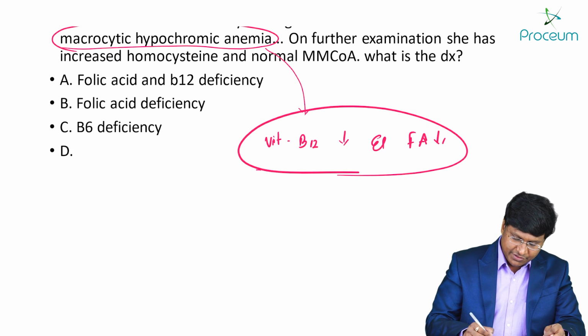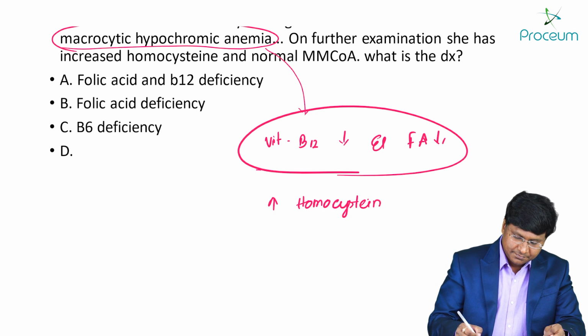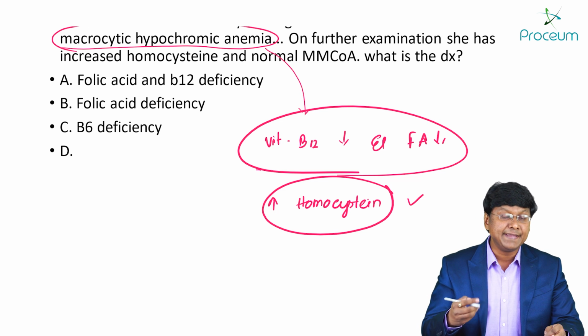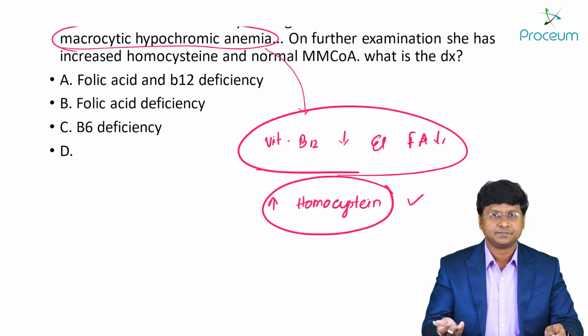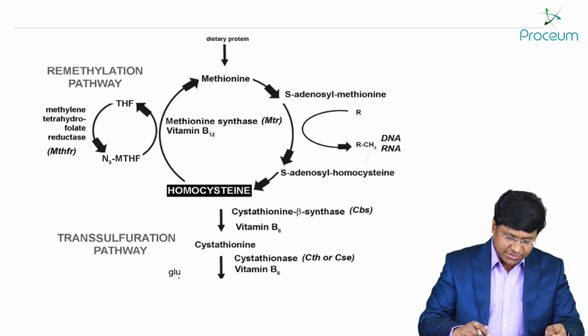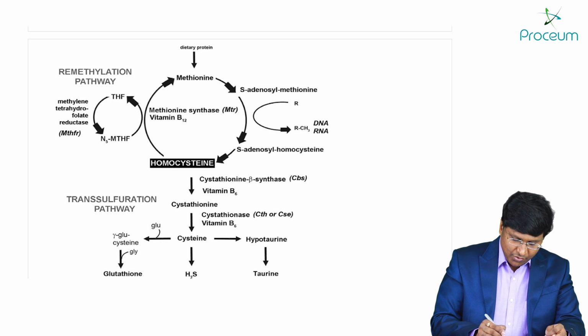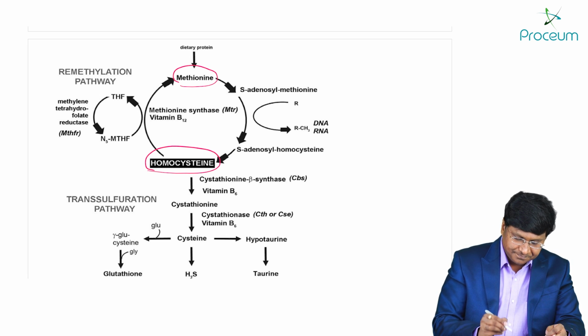The other thing is the individual is having an increase in the homocysteine. That is hyperhomocysteinemia. Now, what is the answer to this question? Let me show you. First of all, you need to see this flowchart of the metabolism of homocysteine. See, homocysteine is being converted into methionine in the presence of vitamin B12 as well as folate.